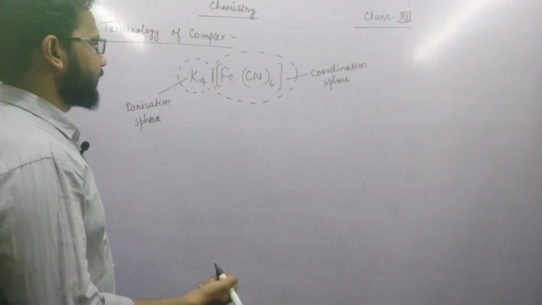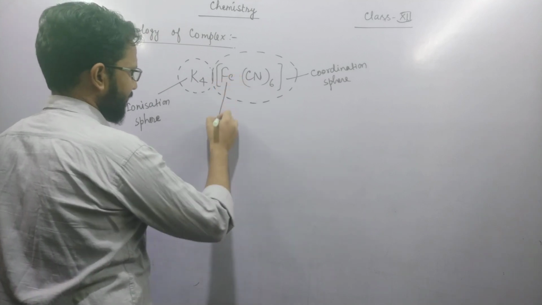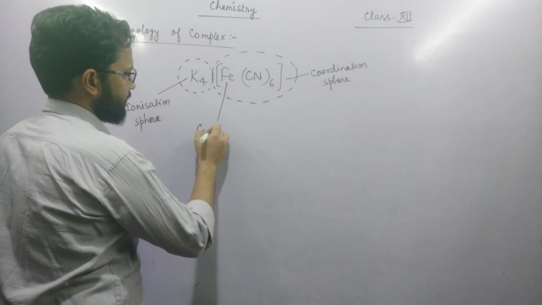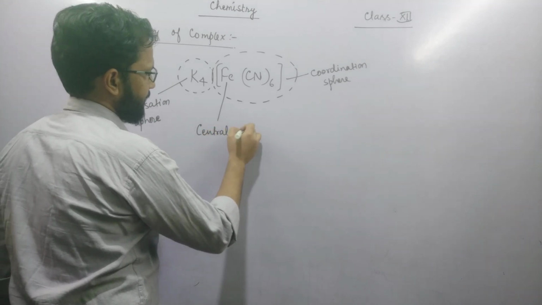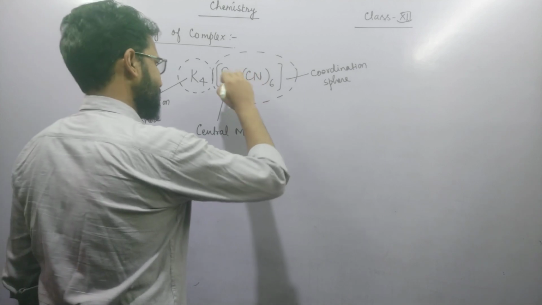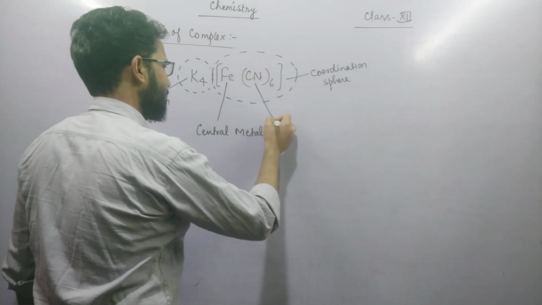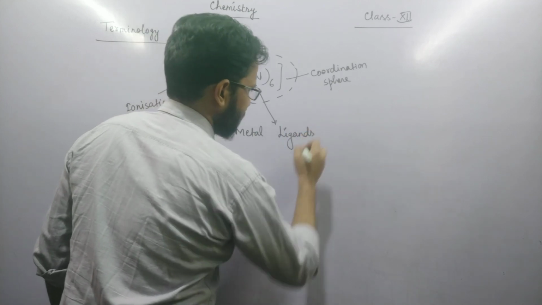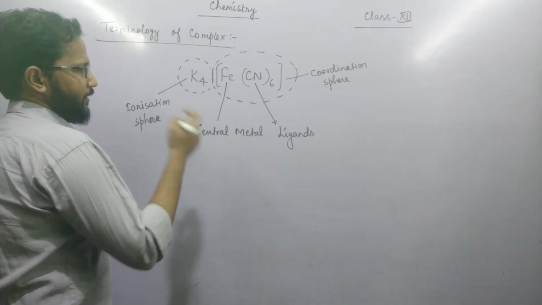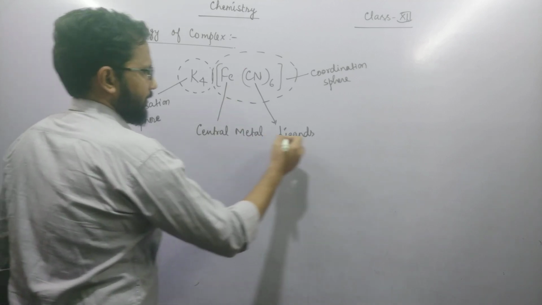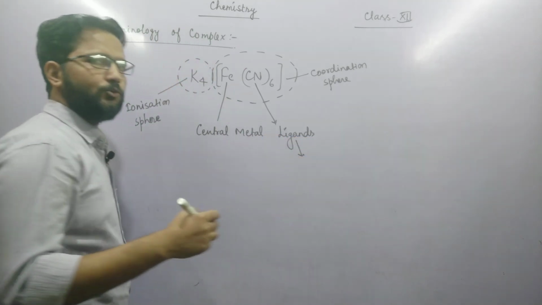In coordination sphere, three terms are already given. First term, the metal, is called the central metal. And the central metal is attached with ligands. In a coordination complex, ligands have the tendency to donate electrons.